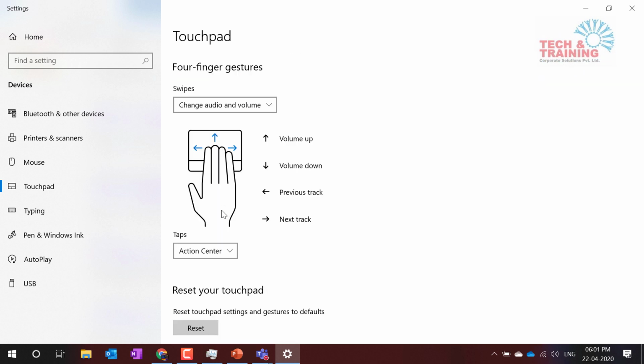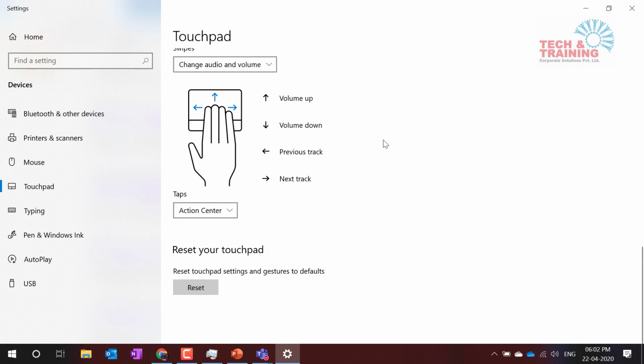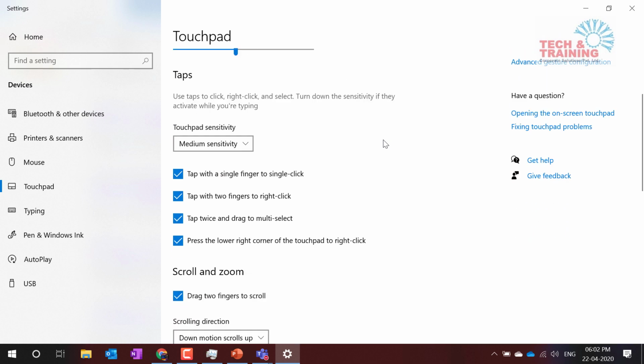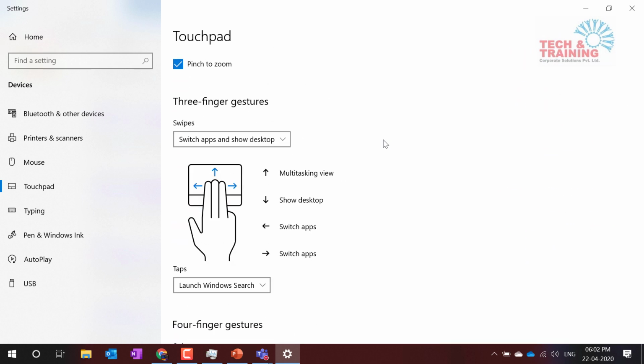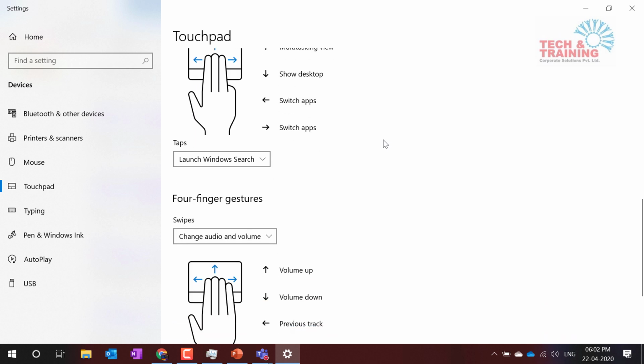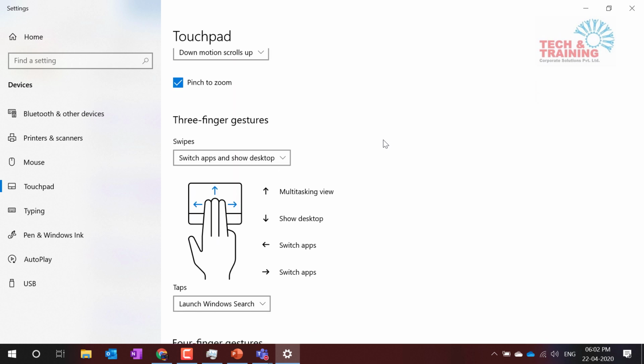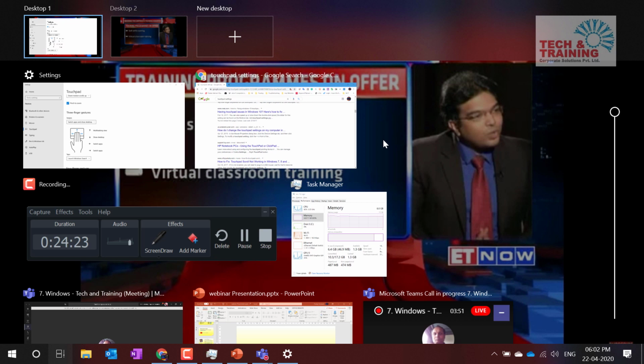Let me quickly tell you how I use my laptop using these settings. Using 2 fingers, I can easily scroll up and down. Using 3 fingers, if I push, this is the same desktop screen that I see.